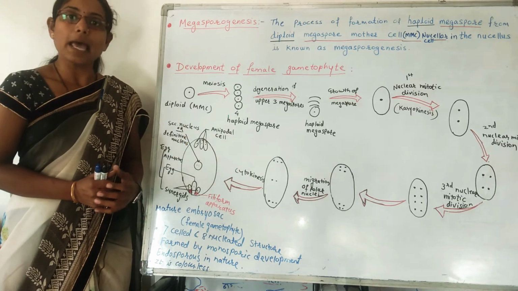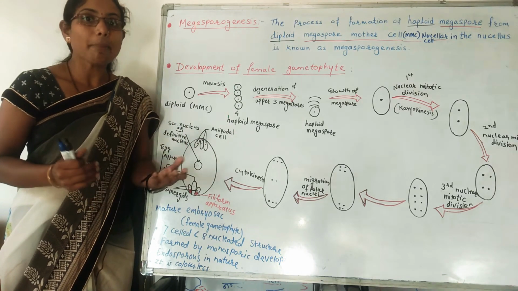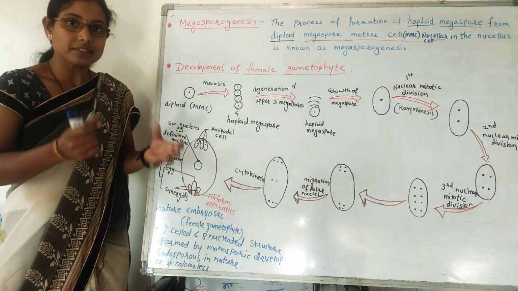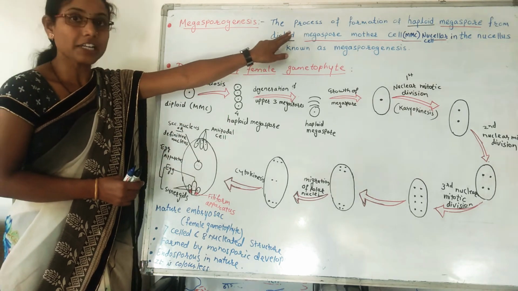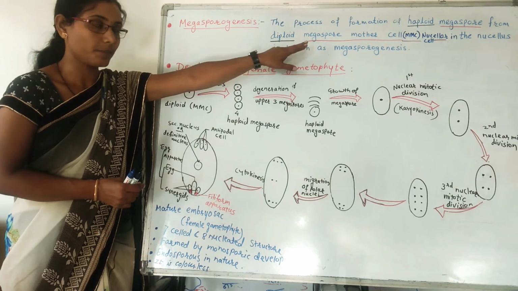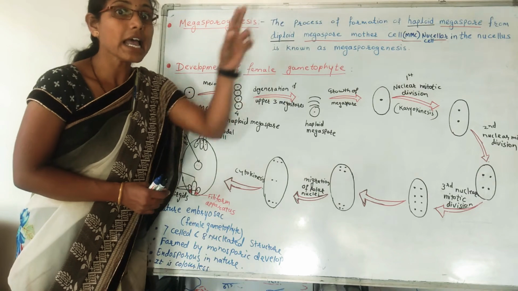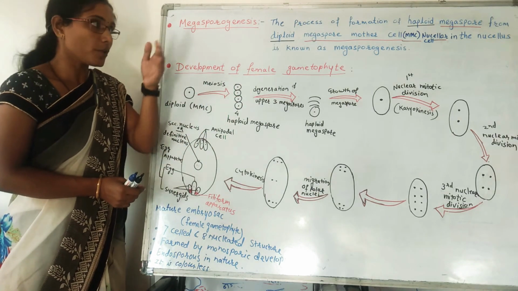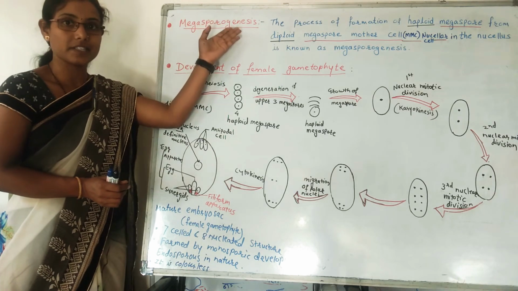So what exactly happens is the nucellar cells, which are nothing but parenchymatous cells. One of the nucellar cells becomes distinct, and that is a diploid one, the diploid megaspore mother cell. From that diploid cell, the haploid megaspore forms, and that process of formation of the haploid megaspore is called megasporogenesis.